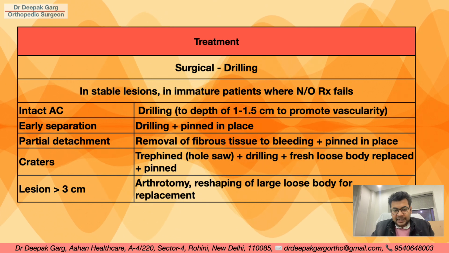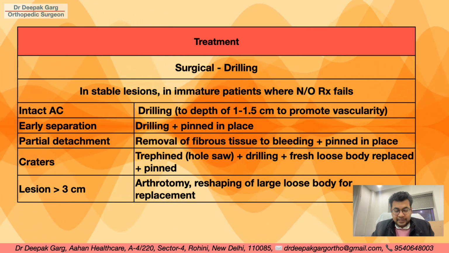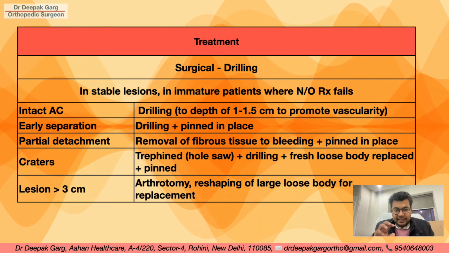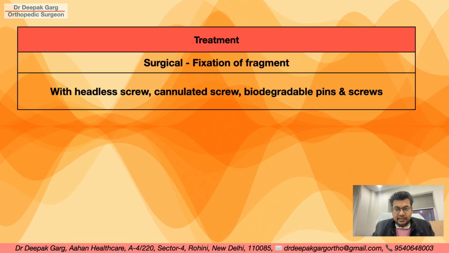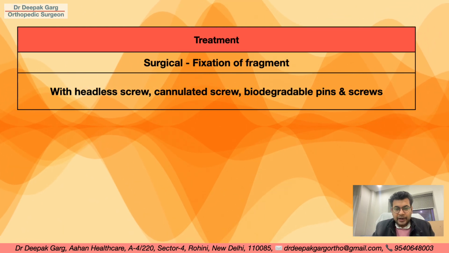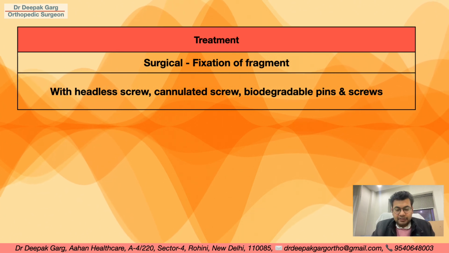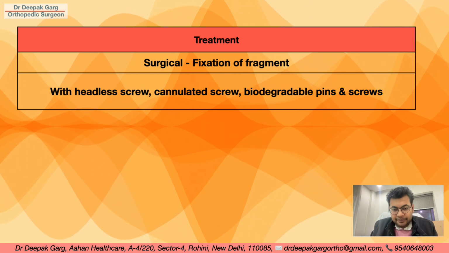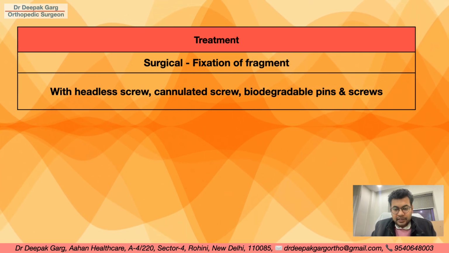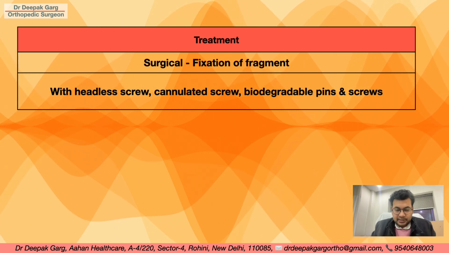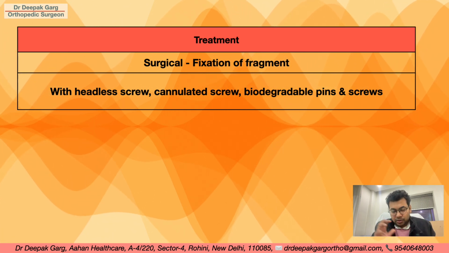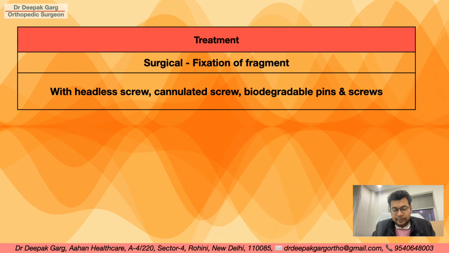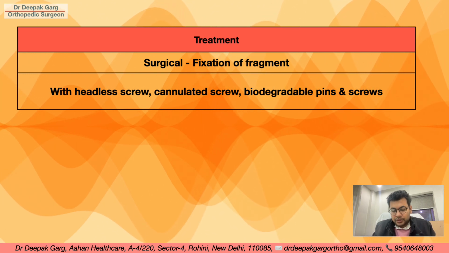If the lesion is more than 3 cm, then we have to go for arthrotomy. We have to reshape and fit the loose body in the defect, and then fix it. The fixing devices we already know: headless screw, cannulated screw, biodegradable pins and screws. If there is a loose body and an articular defect, there are other methods of surgical treatment we have discussed in our previous video, including autologous chondrocyte implantation or autologous cartilage transfer. For the details of these other options, we can go to our last video.